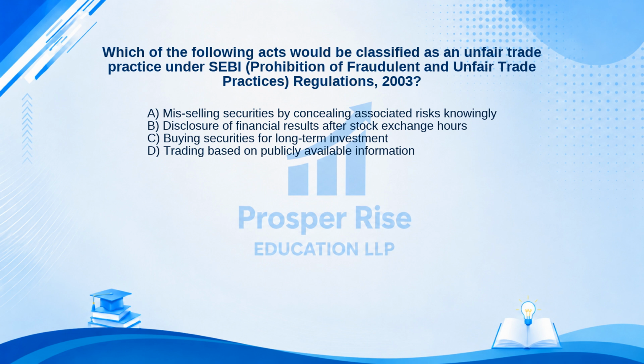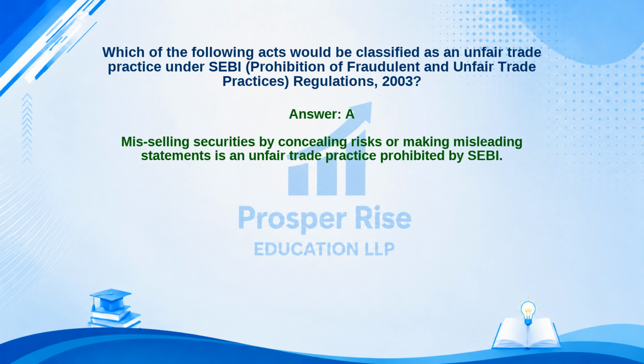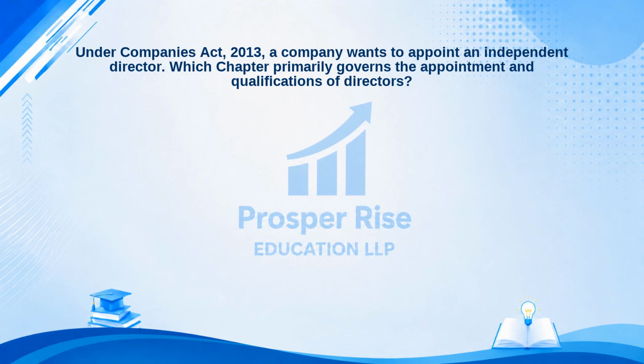The correct answer is Option A. Let's see why. Mis-selling securities by concealing risks or making misleading statements is an unfair trade practice prohibited by SEBI. Under Companies Act 2013, a company wants to appoint an independent director. Which chapter primarily governs the appointment and qualifications of directors?